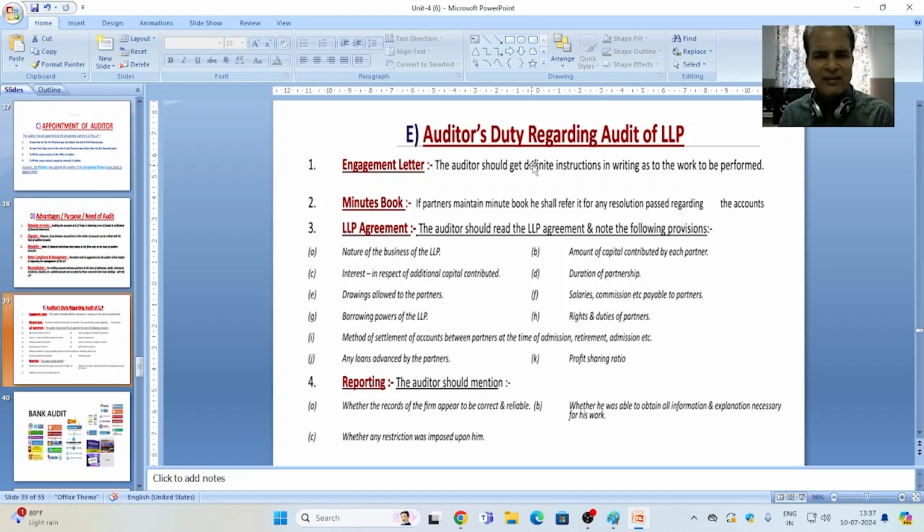All types of rights, duties and liabilities should be confirmed in the partners' meetings and maintained in the minutes book. So the minutes book is very important for the auditor to go through. And agreement.